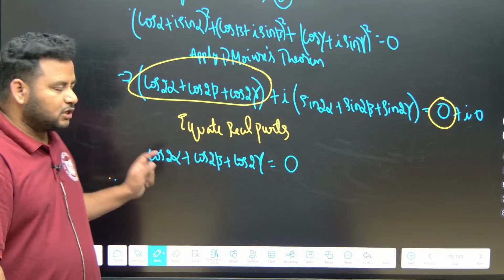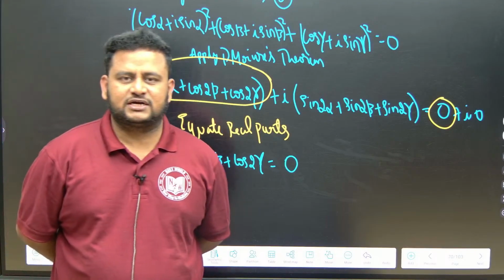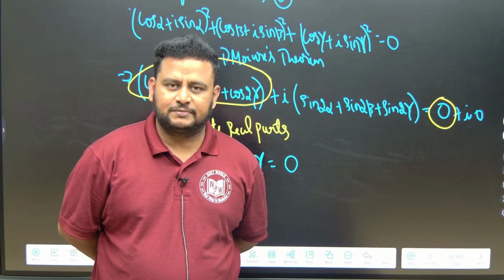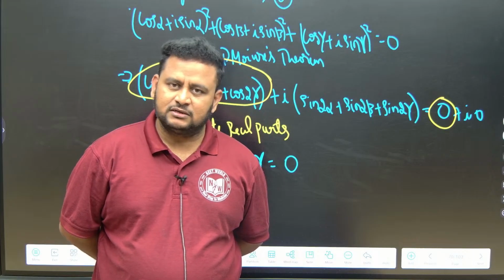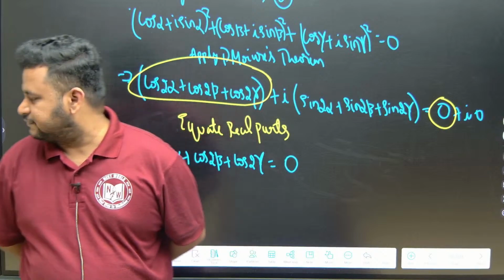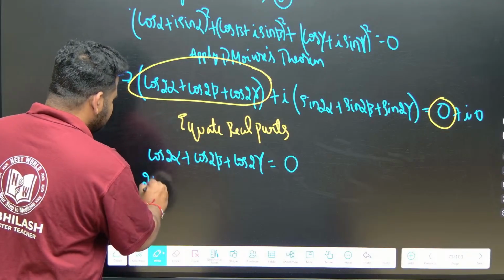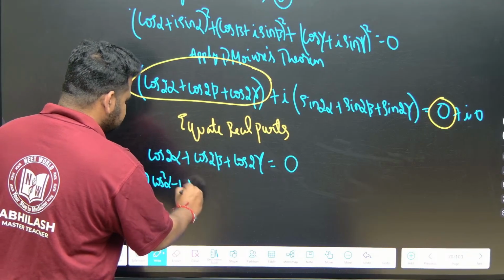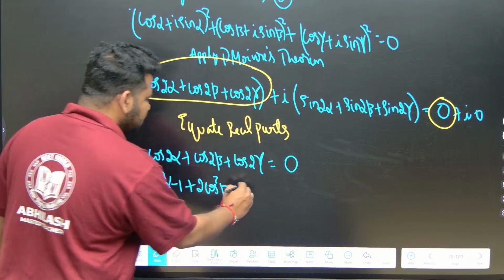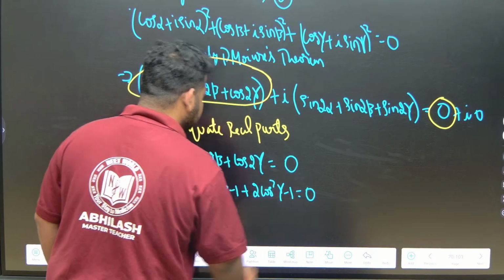But we know that cos 2 alpha can be written as what? Cos 2 theta, that is the double angle formula. Cos 2 theta can be written as cos square theta minus sin square theta, or as 2 cos square theta minus 1, or in terms of sin, 1 minus 2 sin square theta. These are the various formulas for the double angle formula of cos. Correct na? Now cos 2 alpha, I want it in terms of cos only, so I will write it as 2 cos square alpha minus 1. This I will write as 2 cos square beta minus 1. This I will write as 2 cos square gamma minus 1, that is equal to 0.